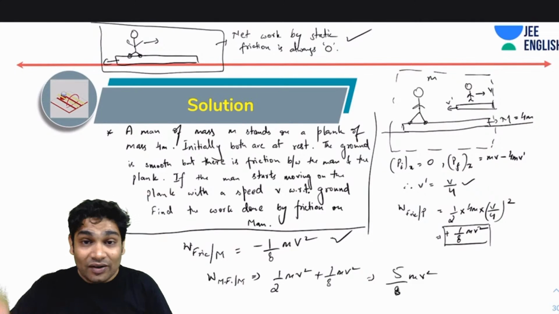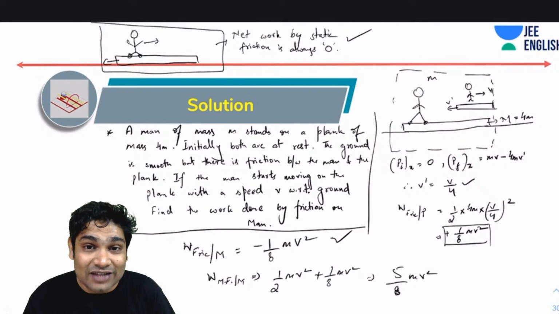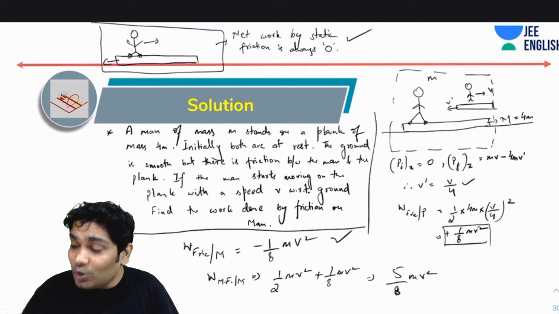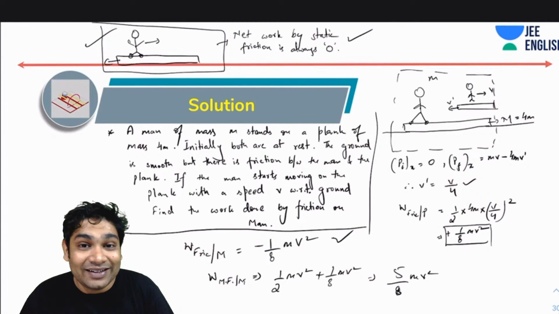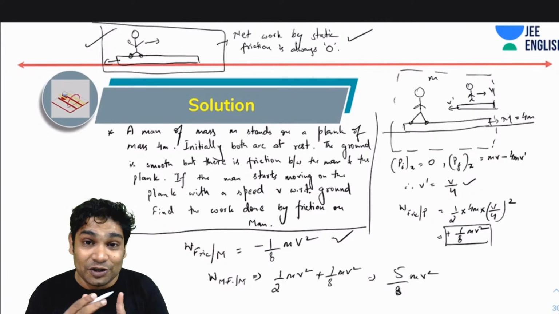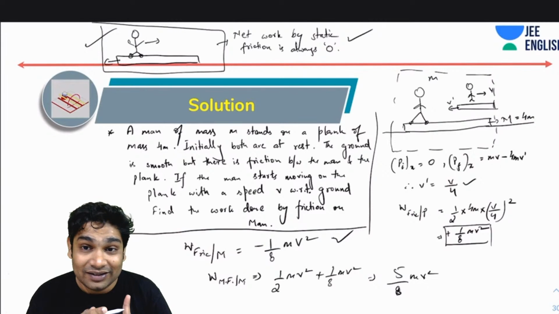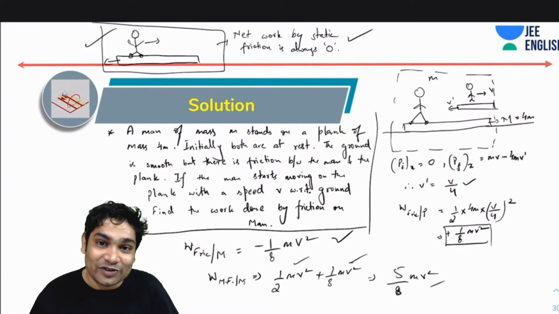The static friction will do no net work because I am already considering the two as part of my system. So who is providing this kinetic energy to my entire system? It's the muscle work of the man. So you could have also said that the muscle work of the man is providing kinetic energy to both the man and the plank. So it will be the sum of half mv square plus this. Alright, that is another way of saying this.